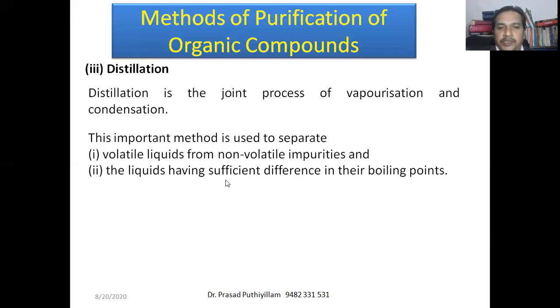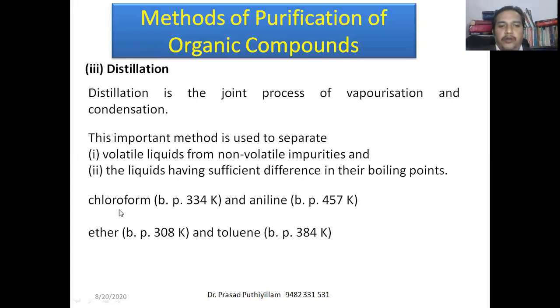Or the liquids have a sufficient difference in boiling point. If there is a mixture of two liquids with different boiling temperatures, say one liquid boils at a low temperature and the other boils at a very high temperature, then the liquid with the low boiling point can be converted into the gaseous state easily, and we can condense it to get the liquid.